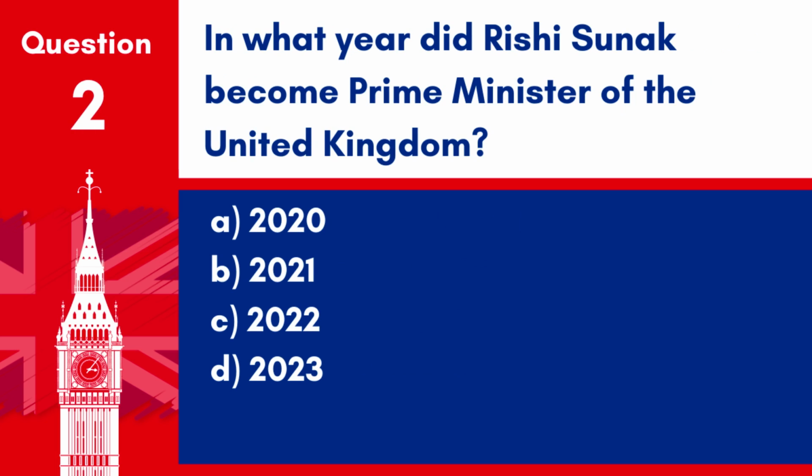Question 2. In what year did Rishi Sunak become Prime Minister of the United Kingdom? A. 2020. B. 2021. C. 2022. D. 2023. Answer. C. 2022. Rishi Sunak became the Prime Minister of the United Kingdom in 2022.